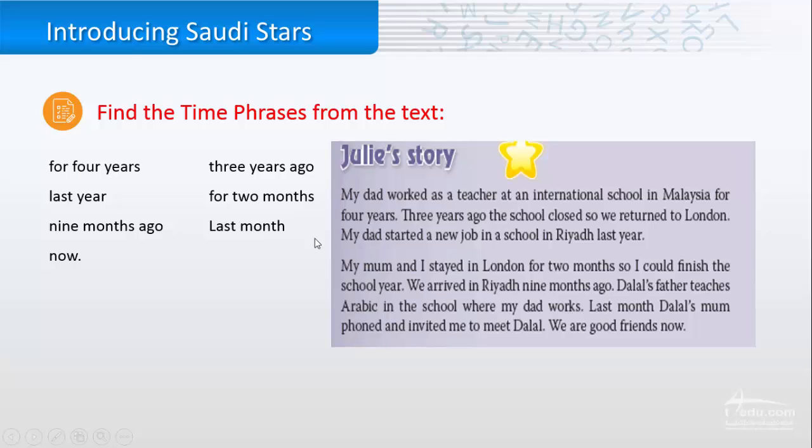For example, if you go back to the reading, we are going to find the time phrases from the text. So, my dad worked as a teacher at an international school in Malaysia for 4 years. This is a time phrase. 3 years ago, it's a time phrase here. Also, we have last year, 9 months ago, for 2 months, last month. So all of these are the time phrases that we can find here. They just tell you the duration of time that this thing happened, okay?